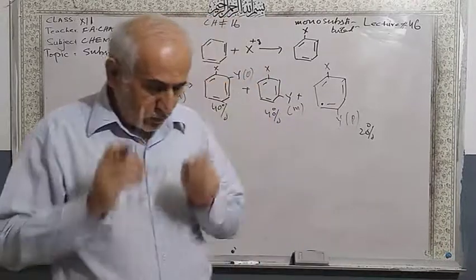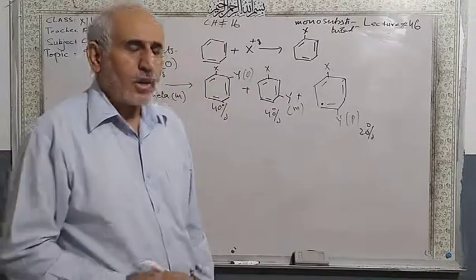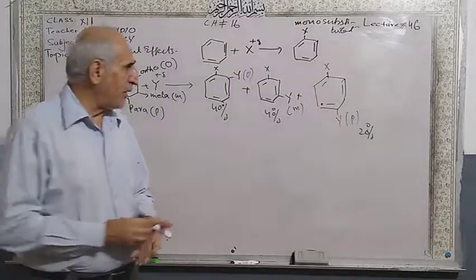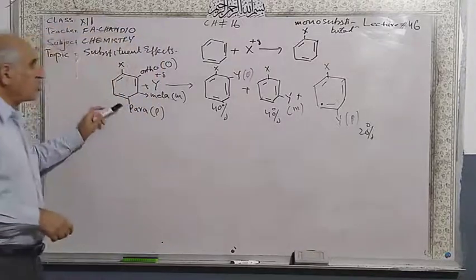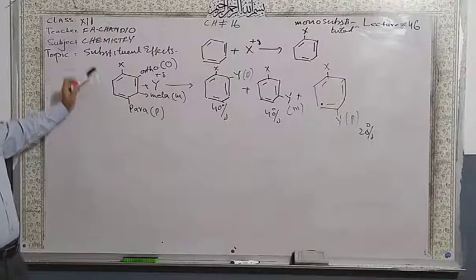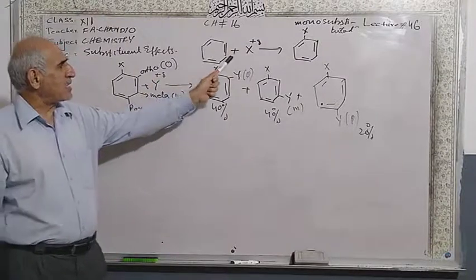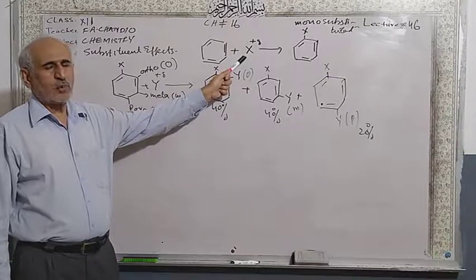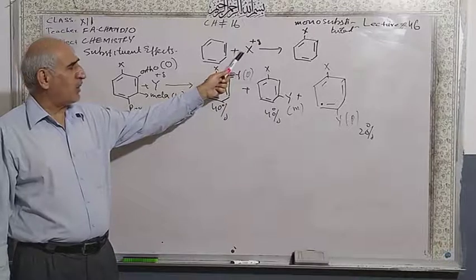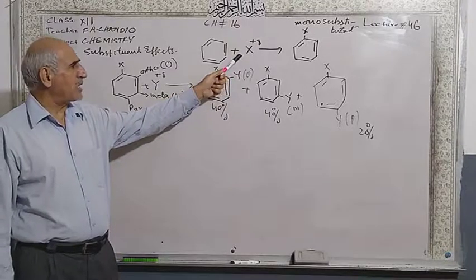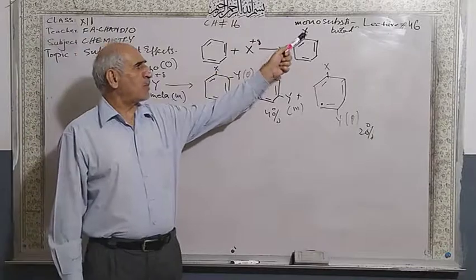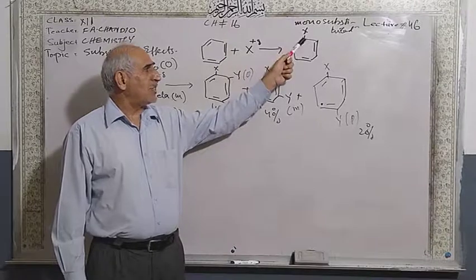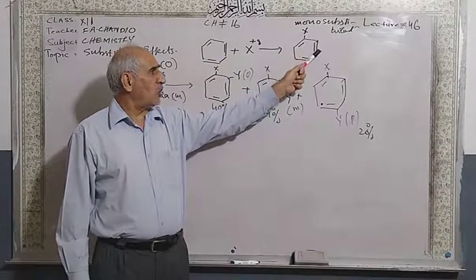Dear students, then what are the experimental data? Do you understand this? If the benzene is substituted by a very powerful electrophile, I already explained the mechanisms, it will be monosubstituted, with equal chance because all positions are the same and empty: ortho, meta, para.